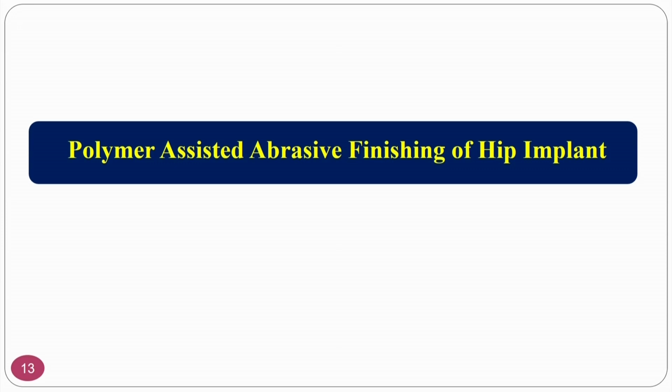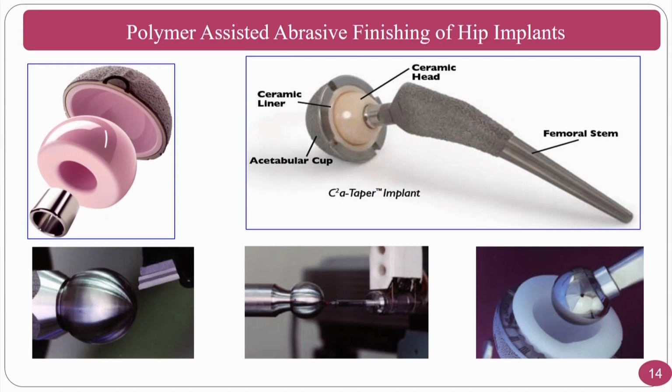Now we move on to the hip implant. Especially we deal here with the acetabular socket. Some people call it the acetabular cup, some people call it the acetabular socket. So in a hip implant, the acetabular head as well as the acetabular socket are both to be properly polished, otherwise the relative motion will not be good for the patient.